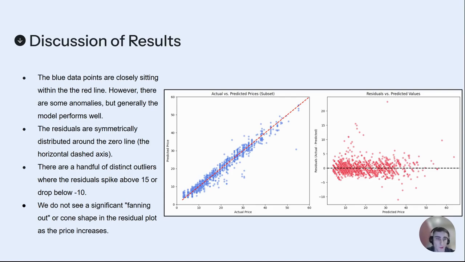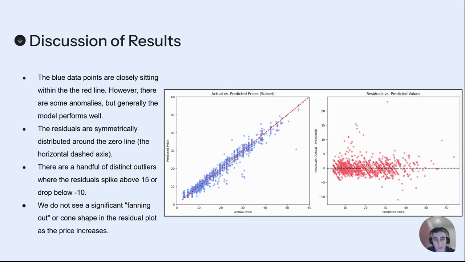The only thing to maybe point out around the results is that towards the later price points, the model struggles to get as close to the predicted price. But then also you're looking at the fact that the relative percentage difference is going to be larger as well. So that's worth keeping in mind.